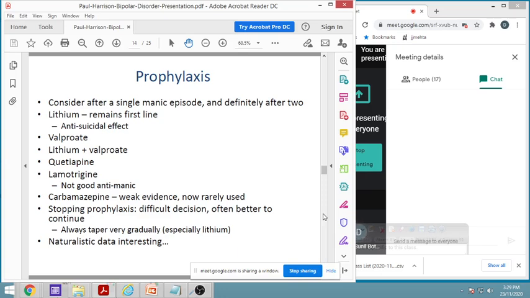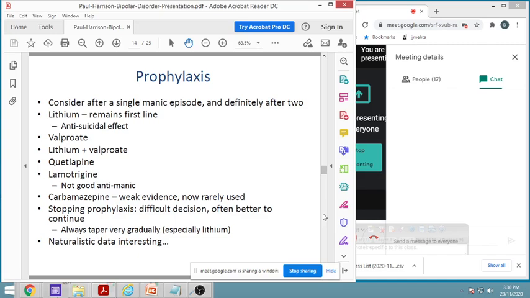Then another one is sodium valproate. We can add sodium valproate, again an agent which is used in epilepsy, and it can improve the GABAergic mechanism. Then the next one is a combination of lithium plus valproate, you can add into. Then quetiapine, lamotrigine, these are there.